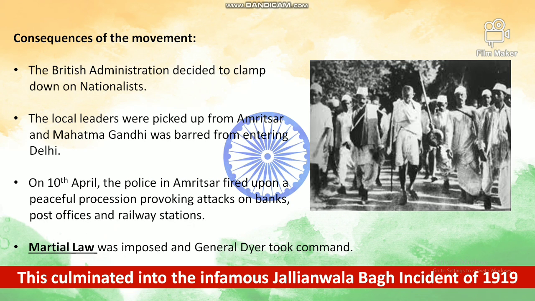On 10th April, the police in Amritsar fired upon a peaceful procession, provoking attacks on banks, post offices and railway stations. Martial law, that is the law by the army rule, was imposed, and General Dyer took command. We are heading towards the Jallianwala Bagh incident, children, which was a very infamous incident in the year 1919. All these actions were going to culminate into this infamous Jallianwala Bagh incident.